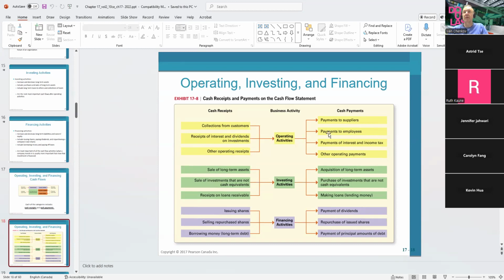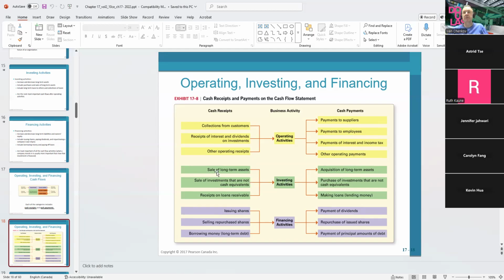Where are we going to pay that cash? For the suppliers, which is current accounts payable. Payment for the employees, current accounts payable. Payment of the interest and income taxes, current accounts payable. Other operating payments.